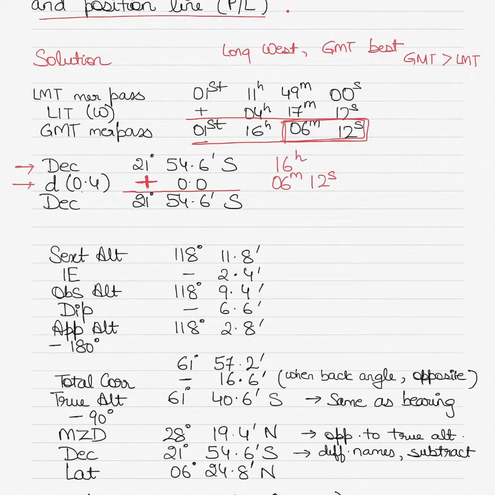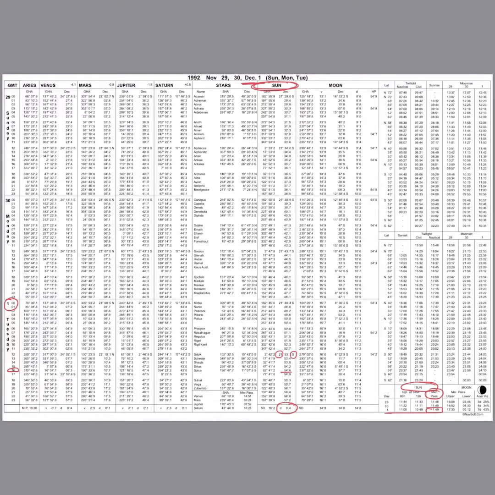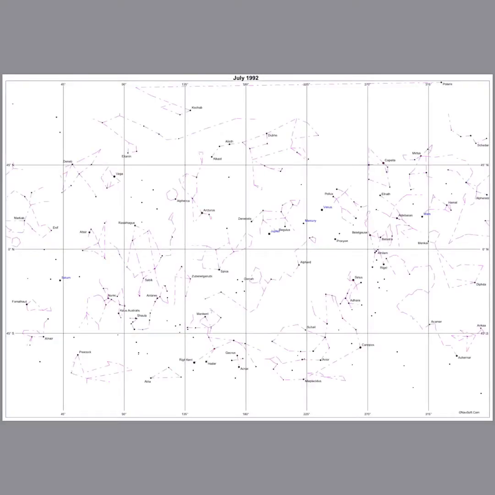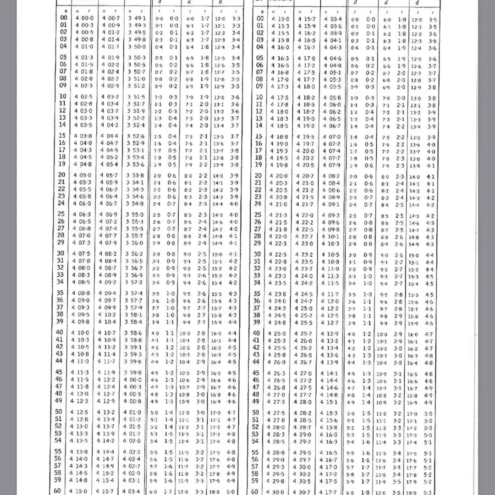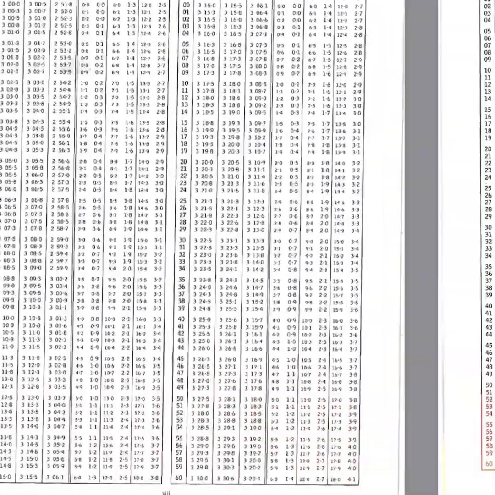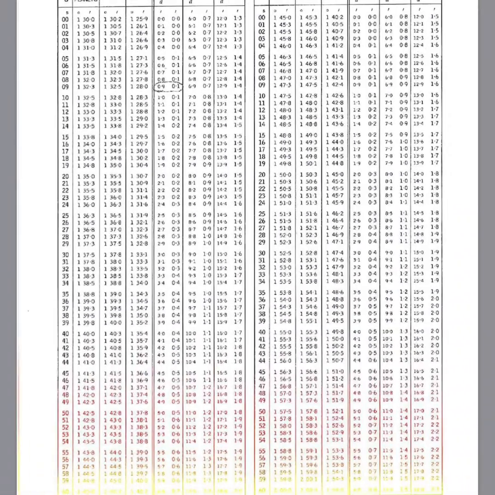Now I'll be going to the increments page for 6 minutes and 12 seconds to get the D correction value for the D value of 0.4. So to do that, I'll have to go out of this almanac into a next page. Let's go here. 6 minutes and 12 seconds. Is that right? So this is for 6 minutes, so we don't need 12 seconds. We are not very concerned about that.